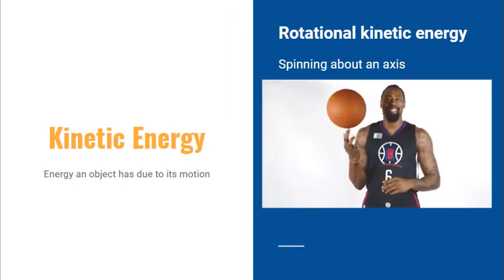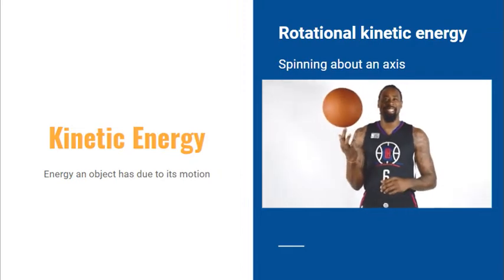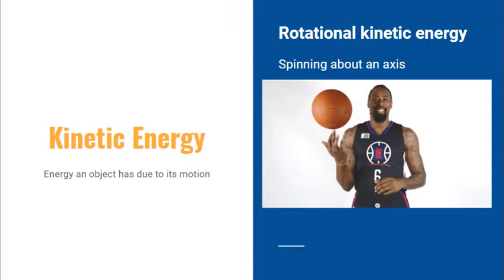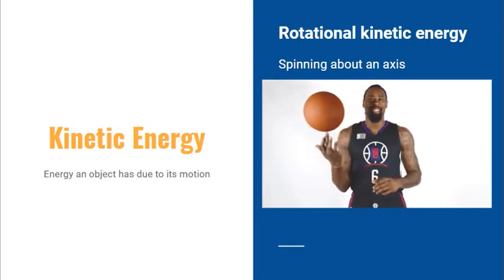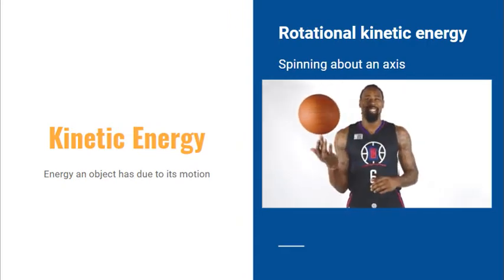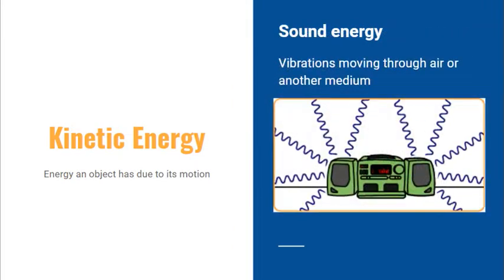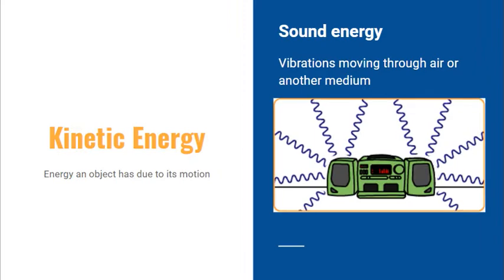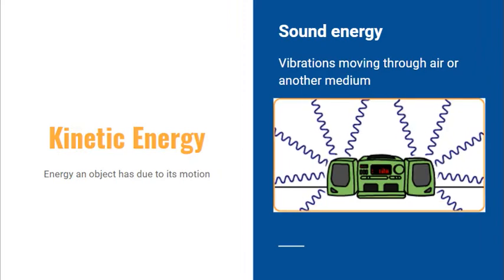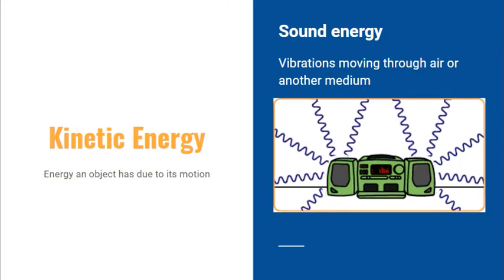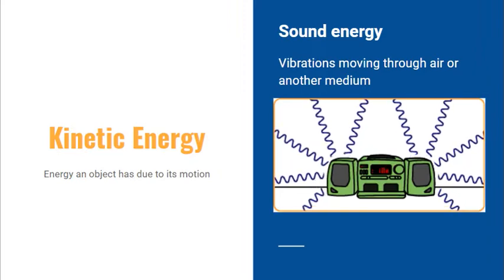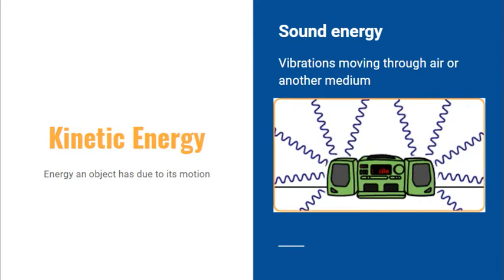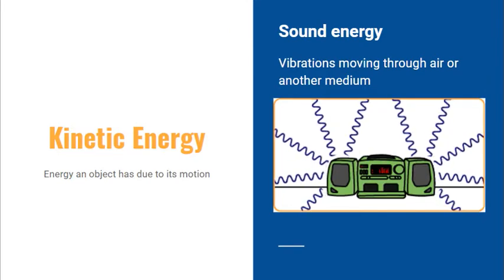There's also rotational kinetic energy. So the spinning ball in this animation has rotational kinetic energy. Now a heavier ball or a faster spinning ball would have more rotational kinetic energy. Sound energy is another type of kinetic energy, and it involves the vibrations of particles in air or another medium. So sound is caused by vibrations that travel through this air. Now we'll be studying sound and sound waves later on in this topic in a bit more detail.